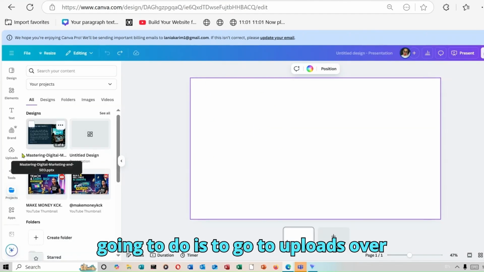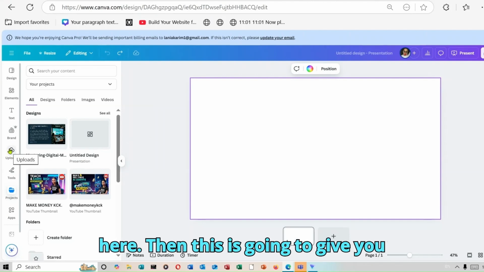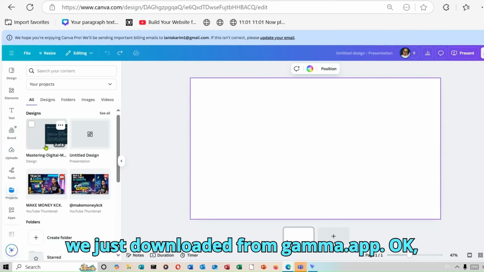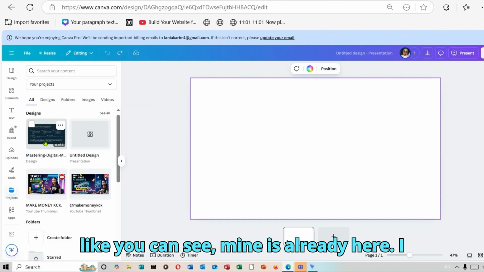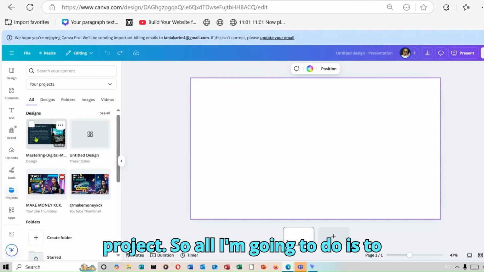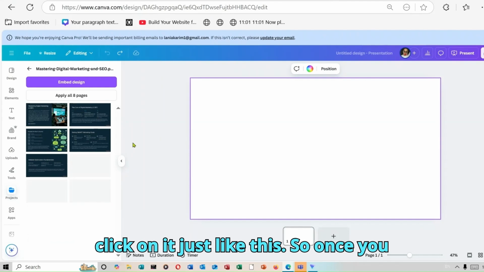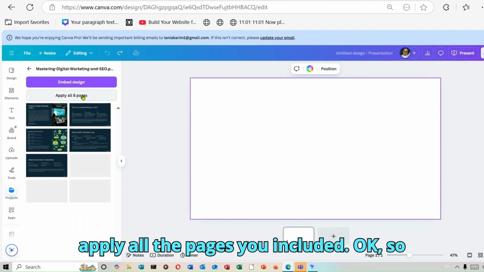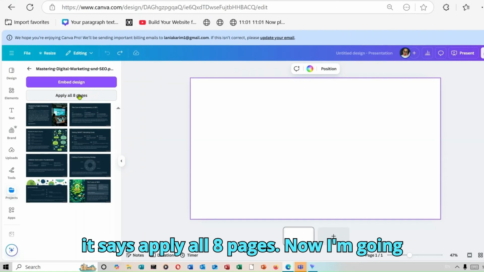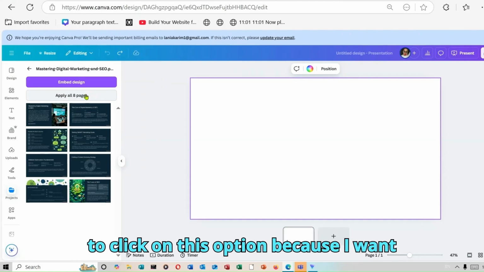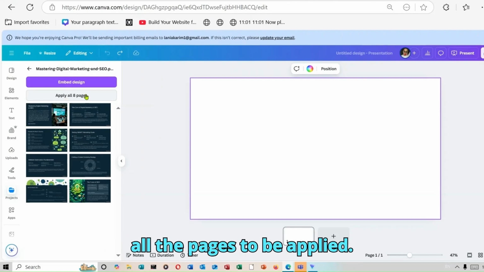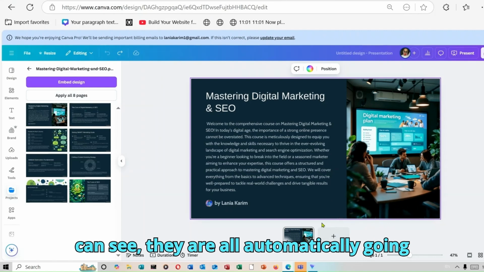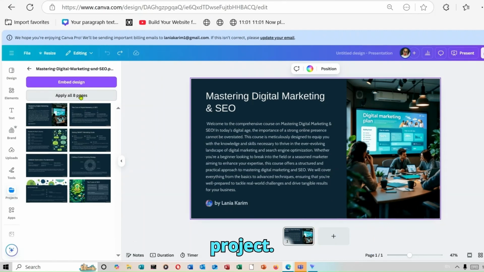So what you're going to do is go to uploads over here. Then this is going to give you access to upload the PowerPoint that we just downloaded from Gamma.app. Like you can see, mine is already here. I already uploaded it and it's under project. So all I'm going to do is click on it just like this. Once you click on it, it gives you two options. There is embed design and then apply all the pages you included. It says apply all 8 pages. Now I'm going to click on this option because I want all the pages to be applied. So let's click on that, and as you can see, they are all automatically added to our project.